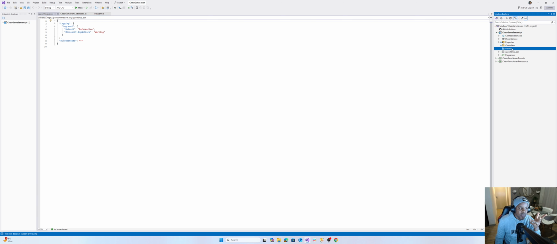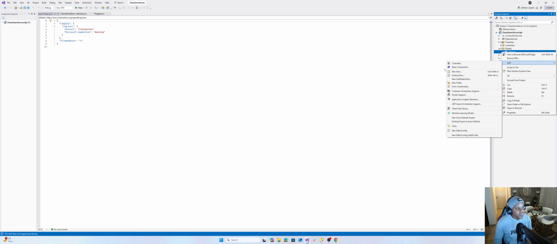So in models, what we're going to be housing is our request models as well as our response models. So we have create game request. Actually, I have an abstract. And for now, we only have response model. Let's just build the response model.